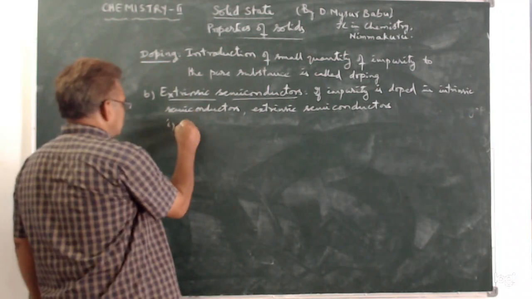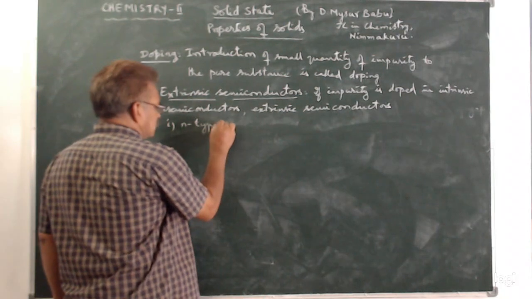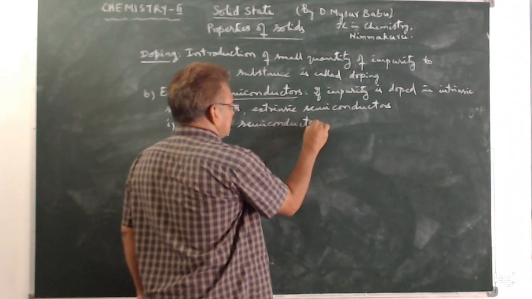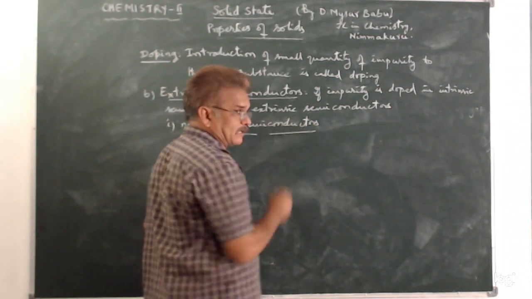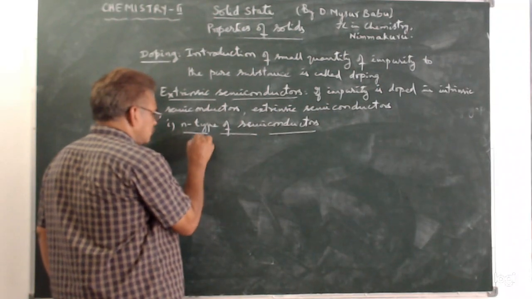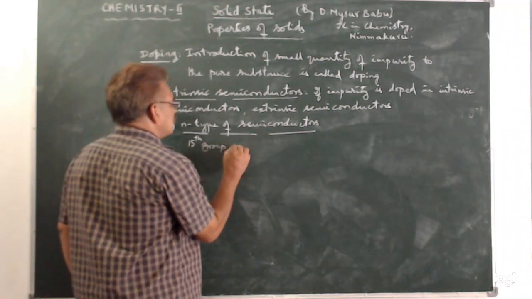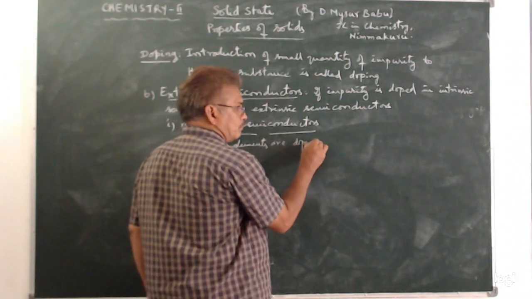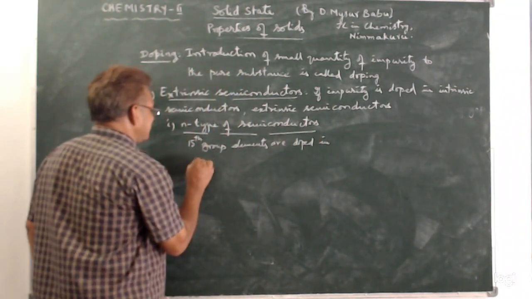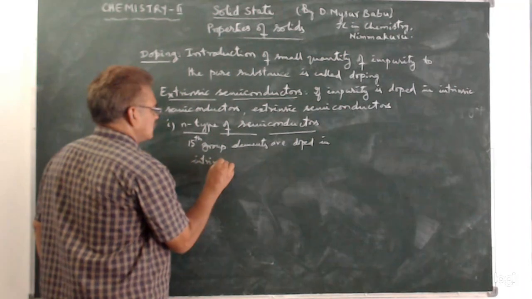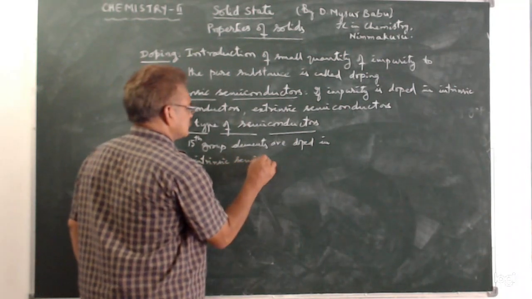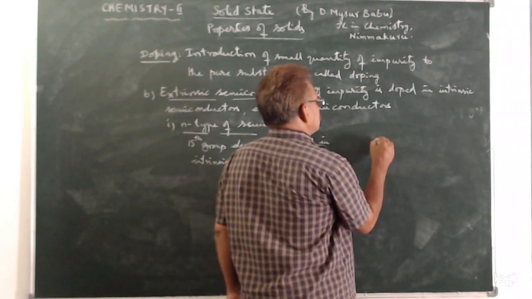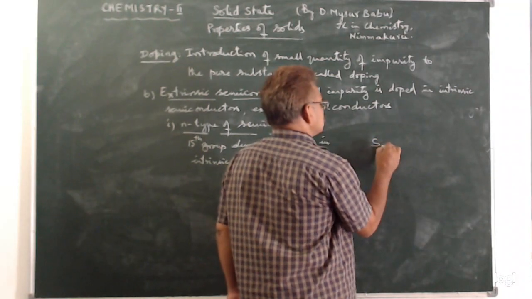N type of semiconductors. In N type of semiconductors, 15th group elements are doped in intrinsic semiconductors. Say silicon or germanium.